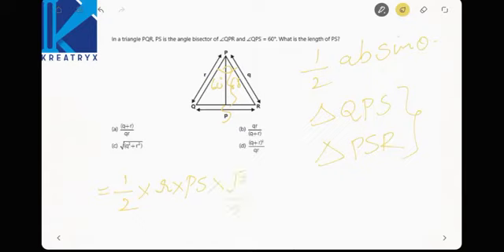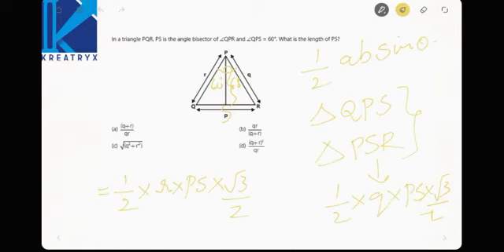Am I right? Now for PSR, half into Q into PS into sine 60 is root 3 by 2. Am I right? Yes, we are right. Now find out the area of the total triangle, triangle PQR.